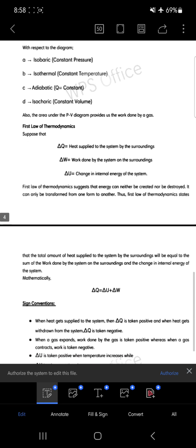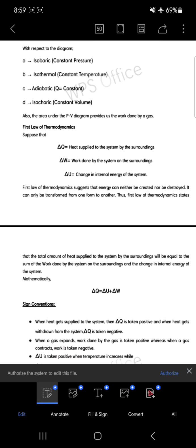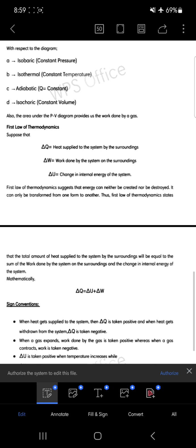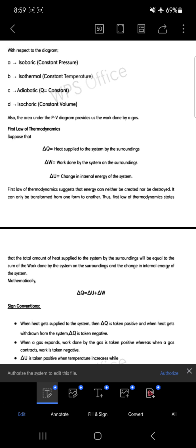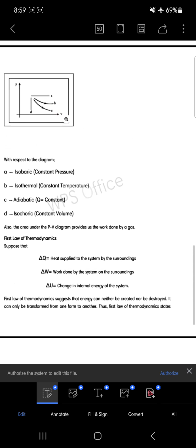Then we come across the first law of thermodynamics, which is very easy. Here you can see there is a relation between the heat supplied, the work done by the system, and the internal energy. The first law says that energy can neither be created nor destroyed, it can only be transformed from one form to another. The total heat energy applied to the system by the surrounding will be equal to the sum of the work done and the change in the internal energy.